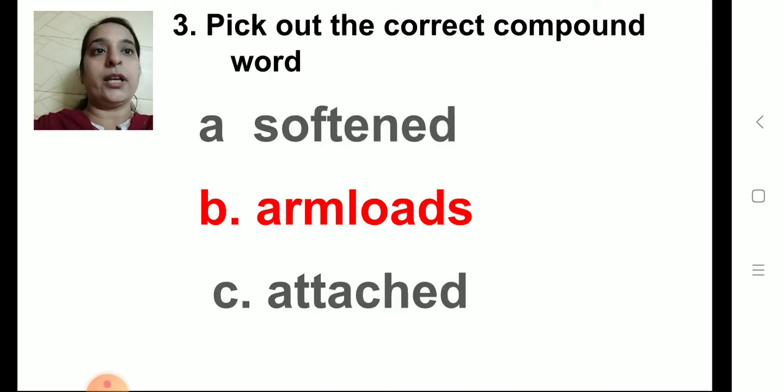Now third one, pick out the correct compound word. Children, I have taught you about the compound words, yes. So you have to click the correct answer again. The first one is given softened, arm loads, attached. So arm loads is the correct answer. Arm loads means, children, what do you mean by arm loads? The amount or quantity that you can carry in an arm or both the arms. So you have to select the correct answer, okay.